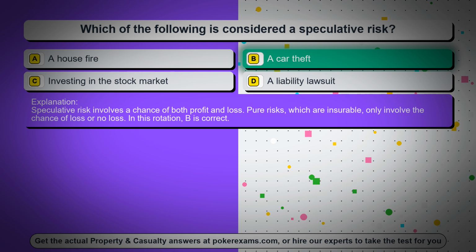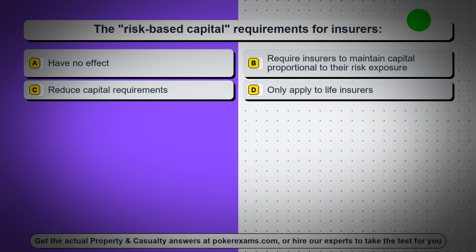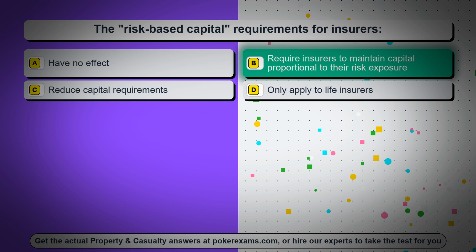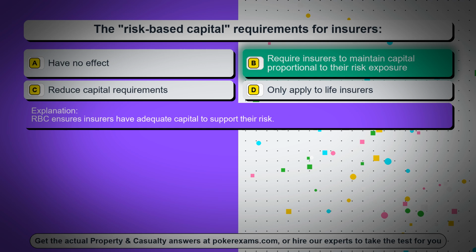In this rotation, B is correct. Question 70. The risk-based capital requirements for insurers, option A, have no effect. Option B, require insurers to maintain capital proportional to their risk exposure. Option C, reduce capital requirements. Option D, only apply to life insurers. The correct answer is option B, require insurers to maintain capital proportional to their risk exposure. RBC ensures insurers have adequate capital to support their risk.